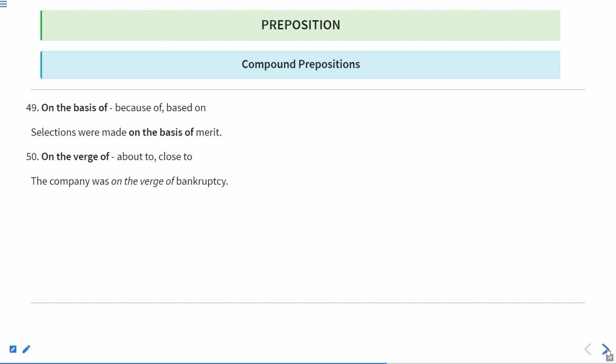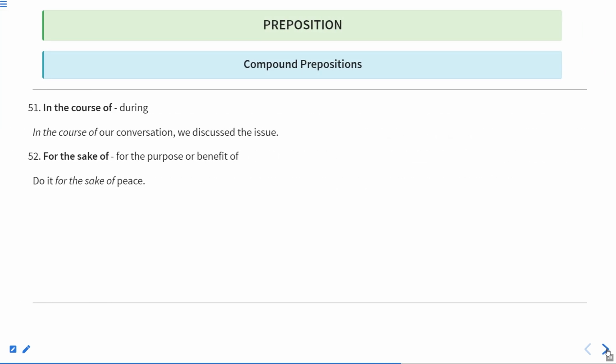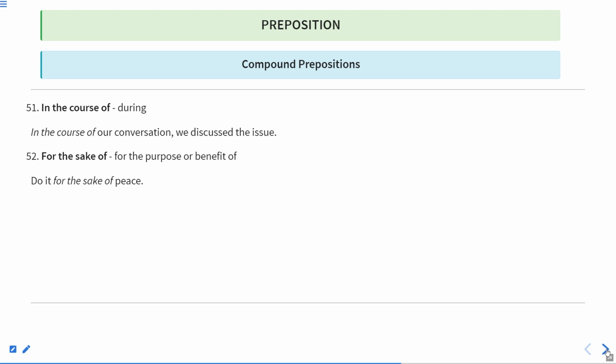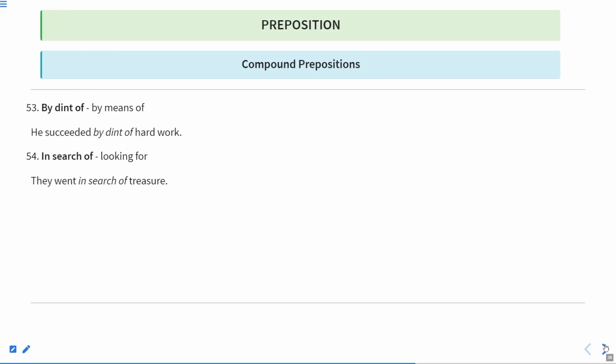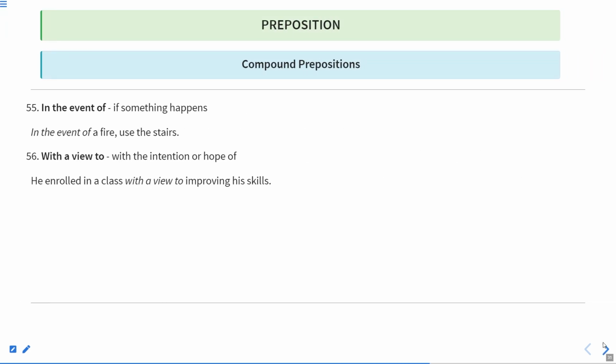On the basis of, because of, or based on the verge of, about to, and close to, in the course of, during, for the sake of, for the purpose or benefit of, by dint of, by means of, in search of, looking for, in the event of, if something happens, with a view to, with the intention or hope of.